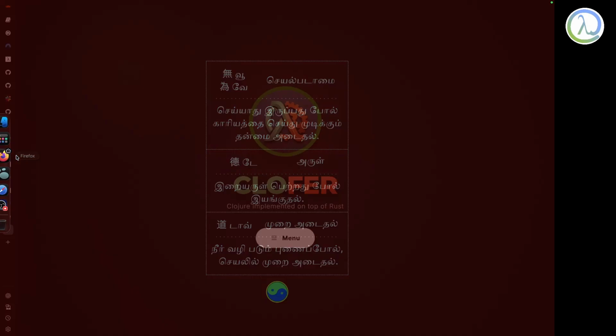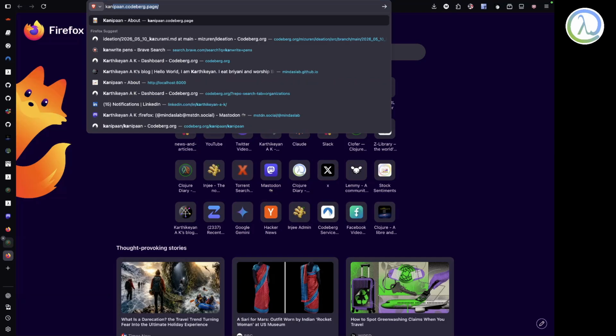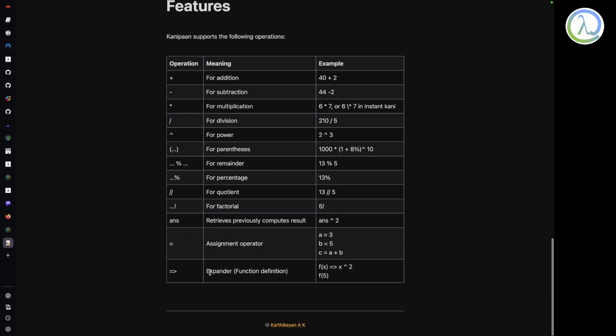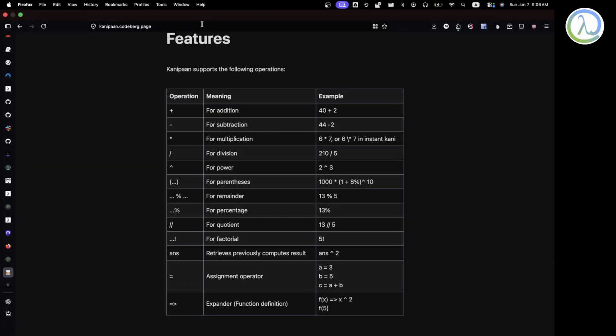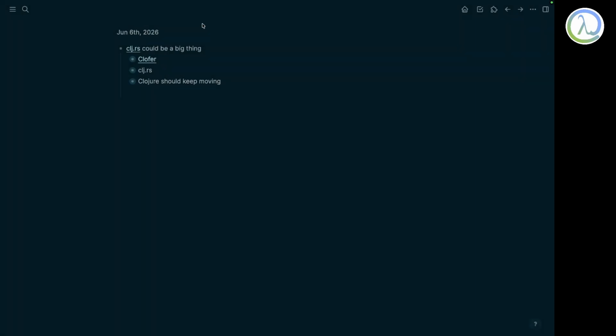I was trying to put Clojure on Rust and I know nothing about compilers. The major thing I did was this, a command line calculator. It also supports things like functions. So that's what I just did, and I'll put this link in the notes so that you people will know.